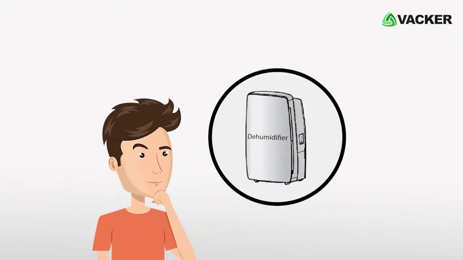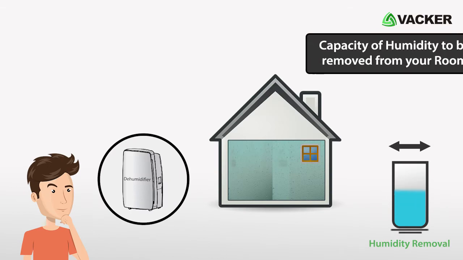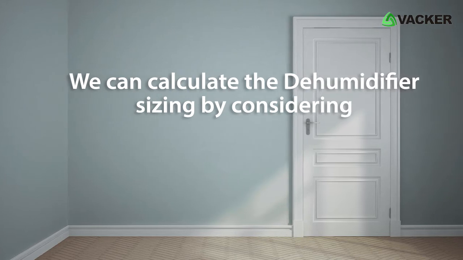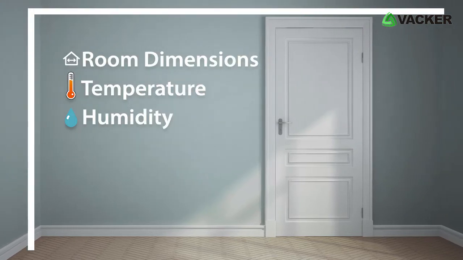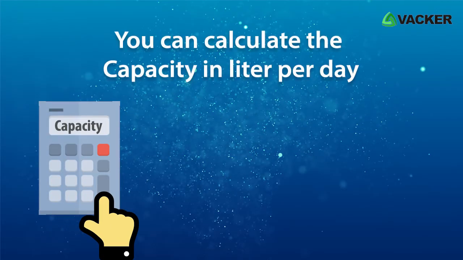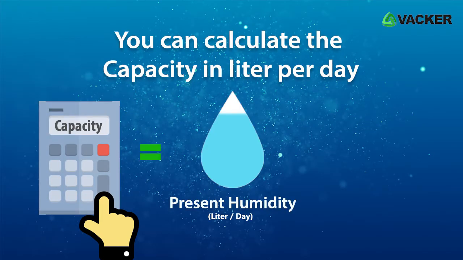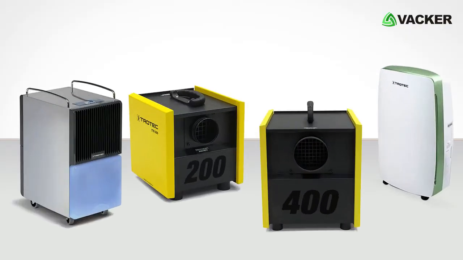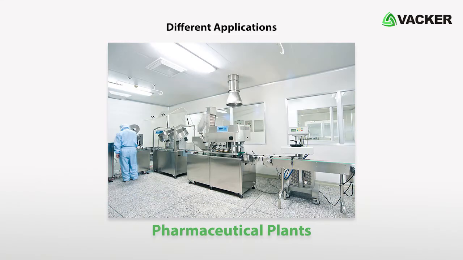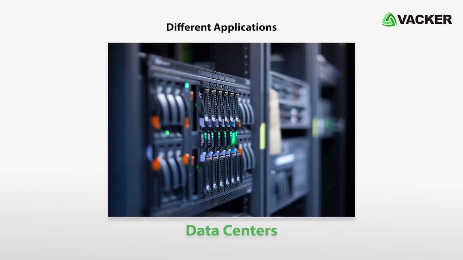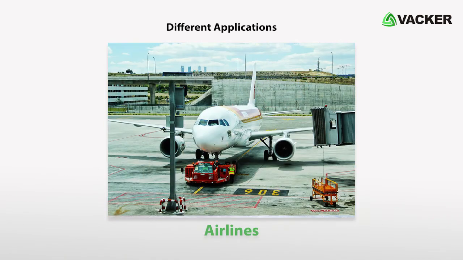To select a dehumidifier model, we need to know the capacity of humidity to be removed from your room. We can calculate the dehumidifier sizing by considering your room dimensions, temperature and humidity. You can calculate the capacity in liters per day, which is the difference between the present humidity and the desired humidity. Selecting a dehumidifier will differ for different applications like warehouses, pharmaceutical plants, food processing units, cold storage, homes, data centers, construction companies, airlines and so on.